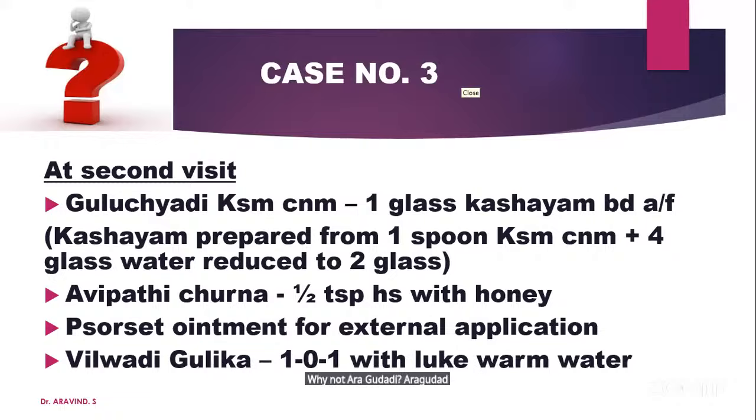Arakudadi is given for which condition? According to my experience, I will tell, one case is coming. If it is a blackish hard lesion like that, Arakudadi is the best option. If it is an oozing or non-oozing type, which is reddish, pinkish, it is mainly a Kaphaja condition, but Pitta is also associated. Pitta is having predominance. Erythematous lesion is there. I will tell it is coming. Nalpamaradi Taila. According to my experience, this Sorset ointment is rather more useful.